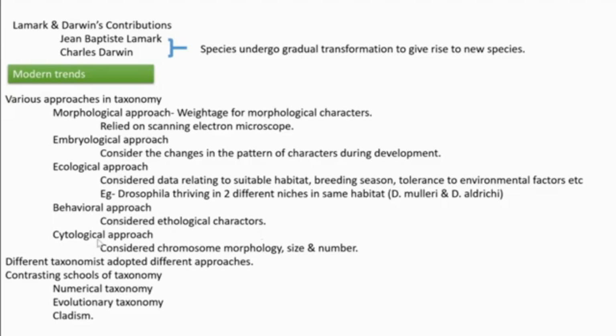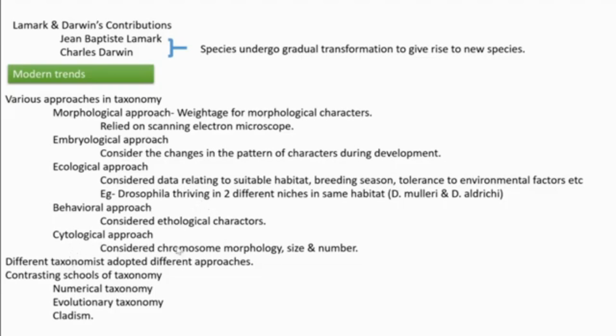The cytological approach means taxonomists consider cytological aspects, like the morphology of chromosomes, their size, and their number. Based on those features, some taxonomists classify organisms. That is called the cytological approach.